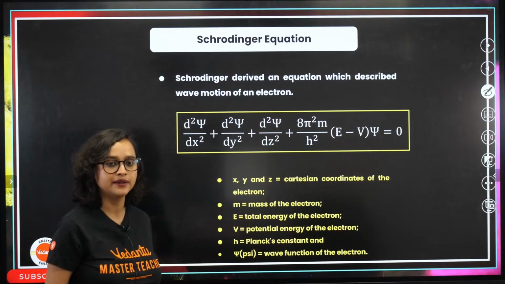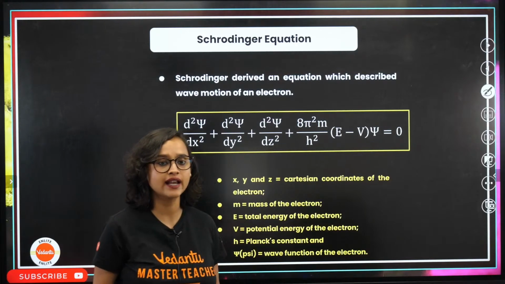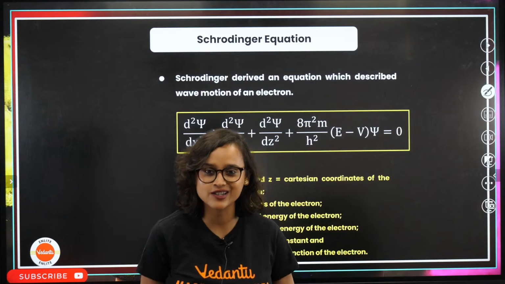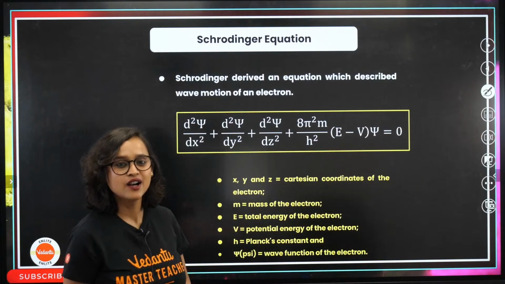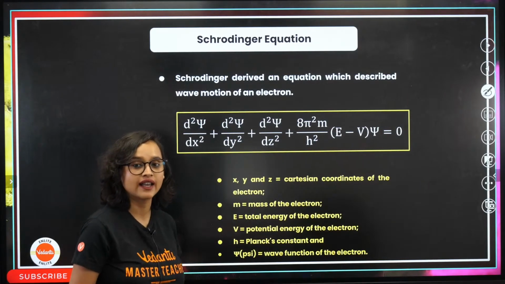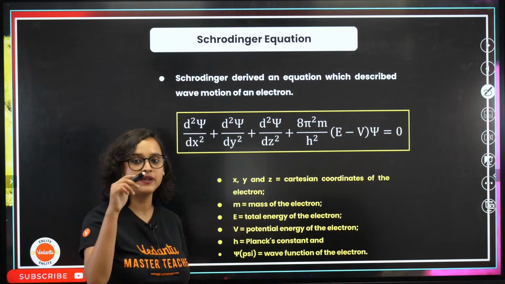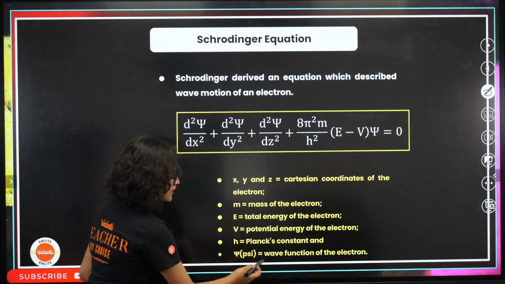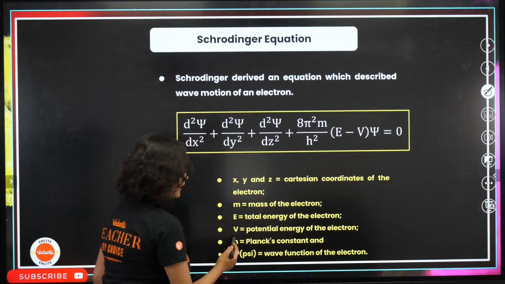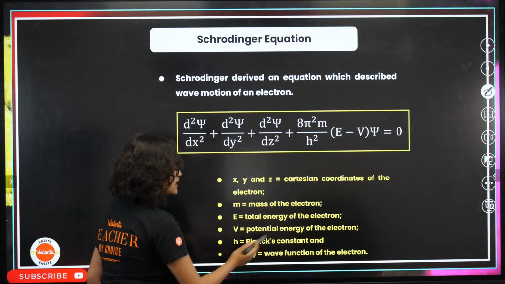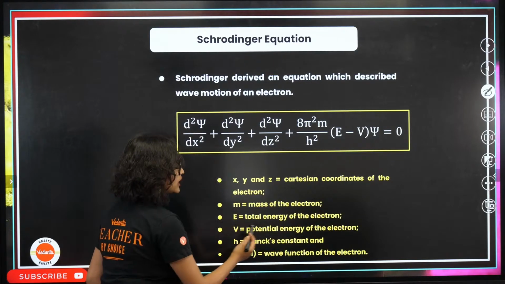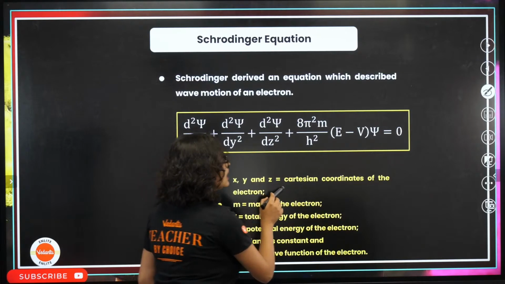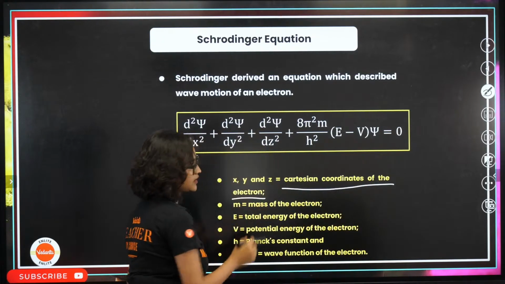What is psi? Psi is the wave function. Psi is the wave function of the electron. H is your Planck's constant. V is the potential energy of the electron. E is the total energy of the electron. M is the mass of the electron, and X, Y, Z are basically the Cartesian coordinates of the electron.